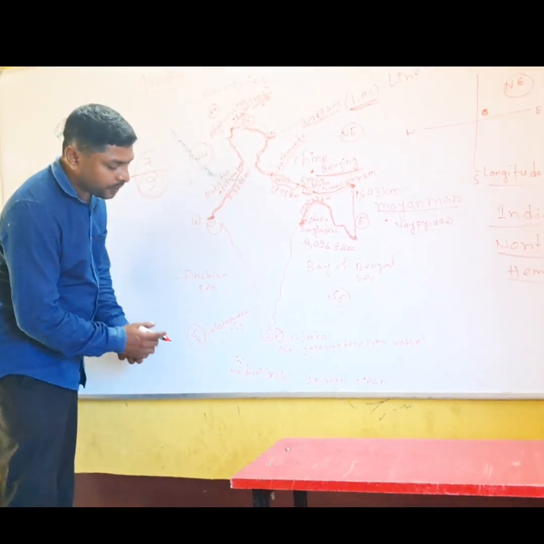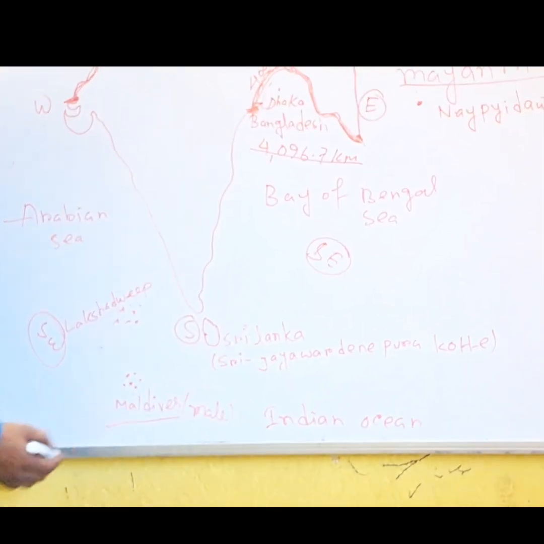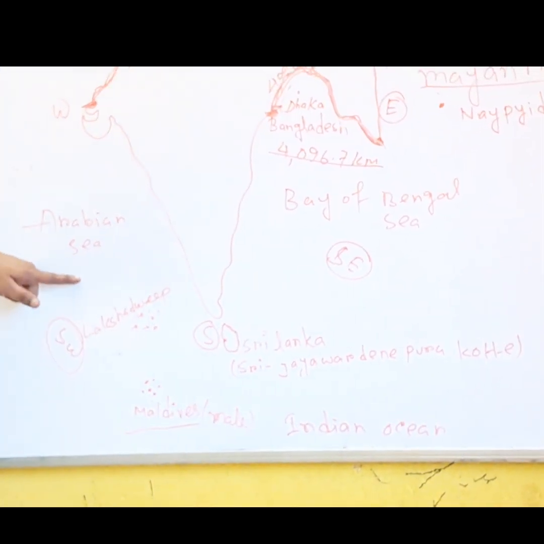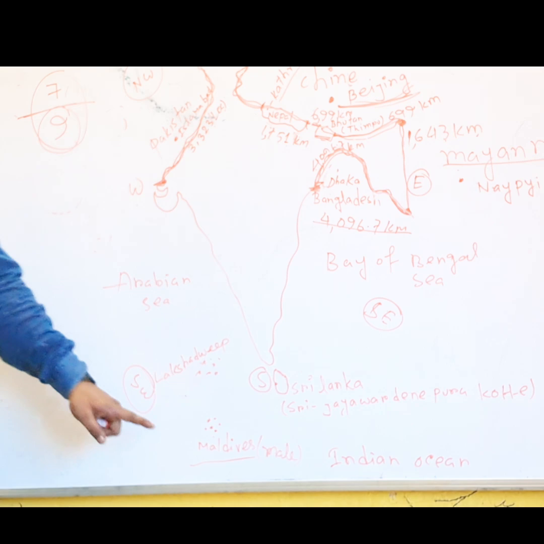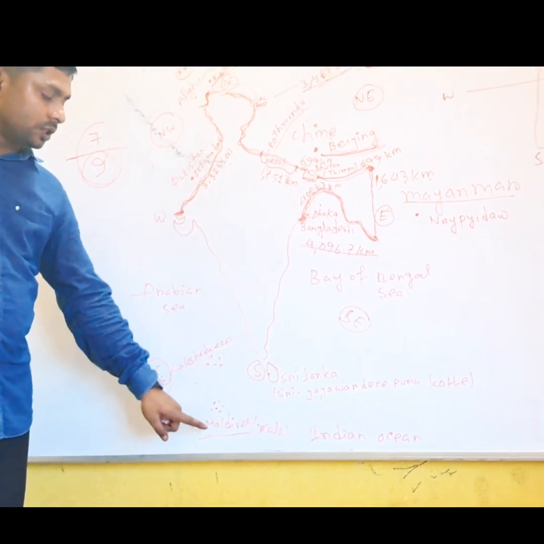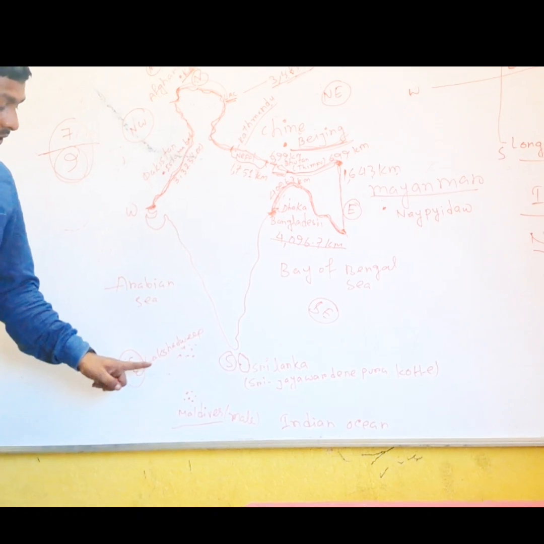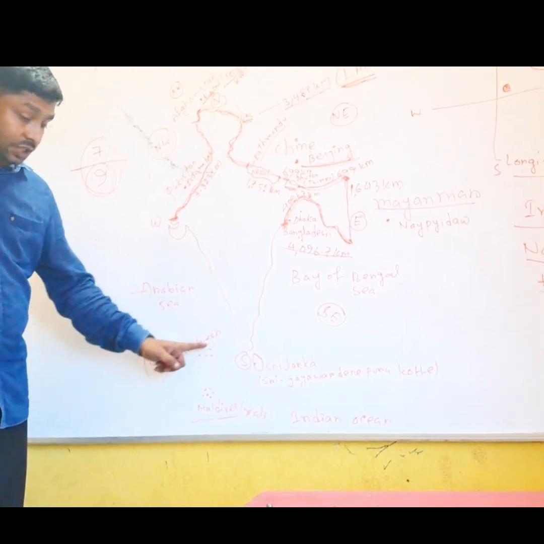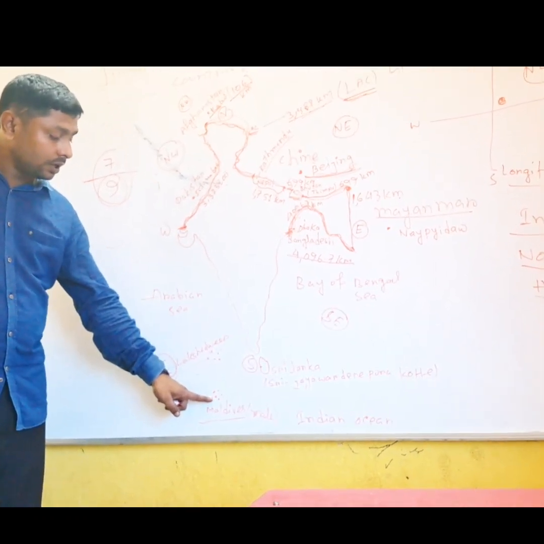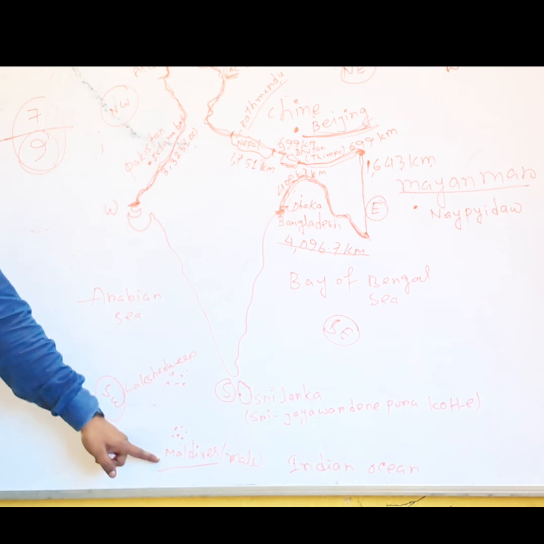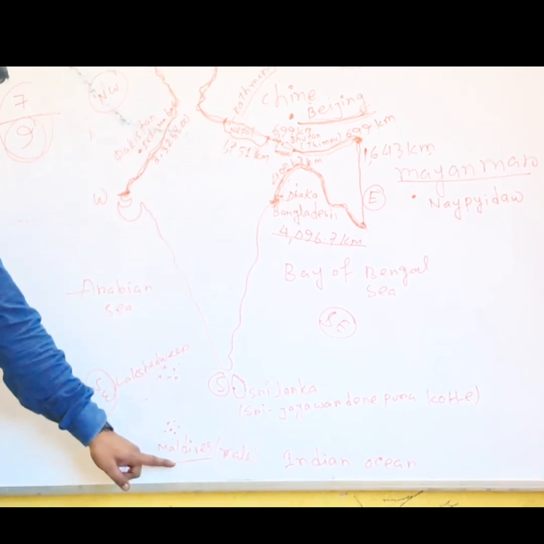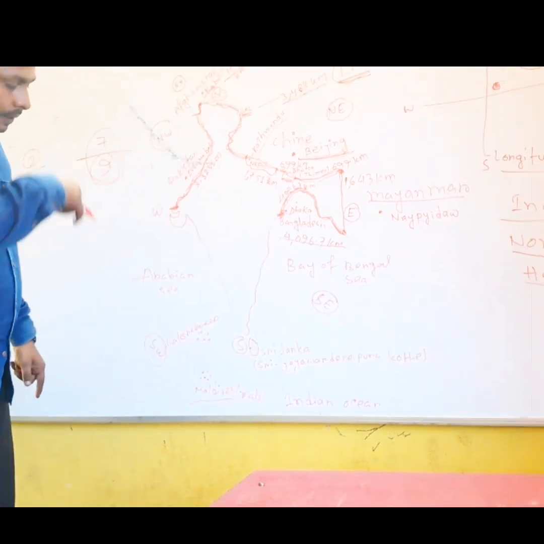Now come to the next point, Maldives. This is located where? In the Arabian Sea. So the Maldives capital name is Male and it is very near to Lakshadweep.